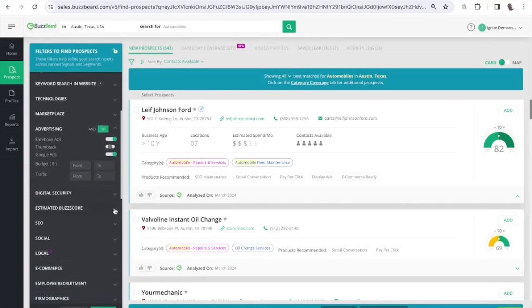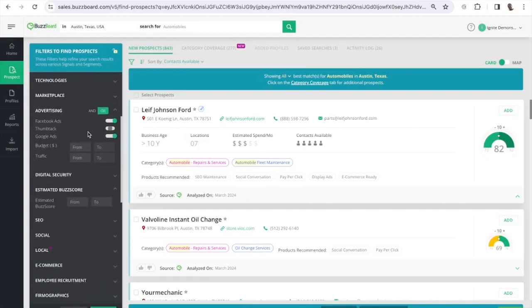So another way to filter that is we provide what we call a buzz score. A buzz score is essentially an aggregate evaluation of the business's technological sophistication or digital maturity. So we crunch a bunch of our signals to come up with an index value from 0 to 100, 100 being the highest, meaning they're the most digitally mature, a lower number meaning they have less digital maturity.